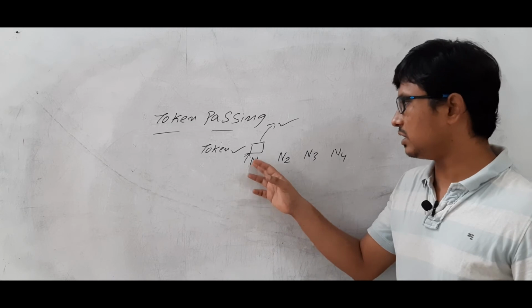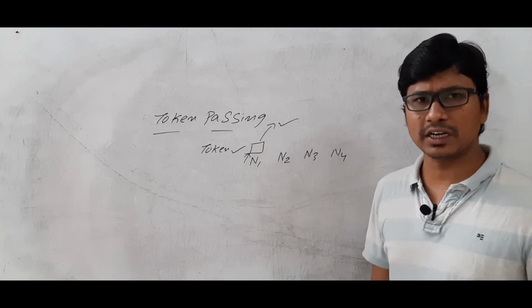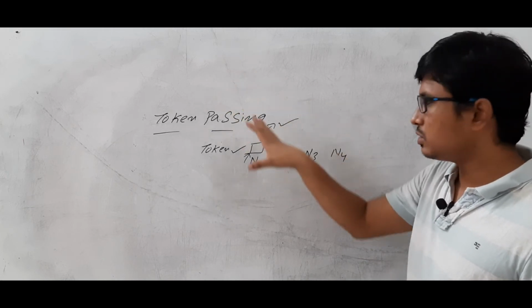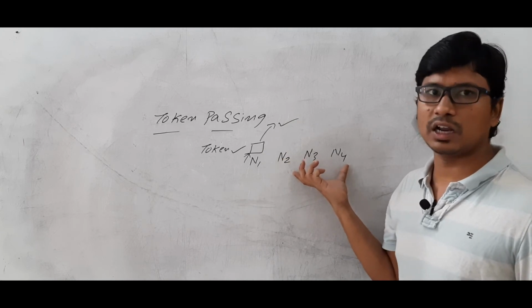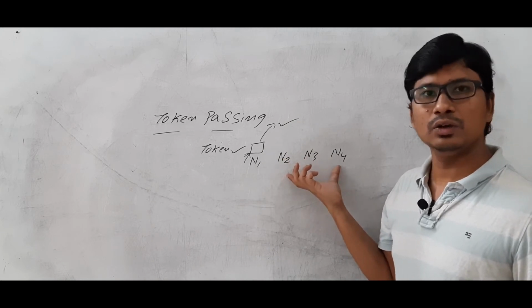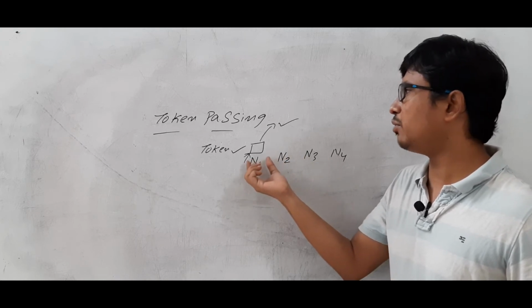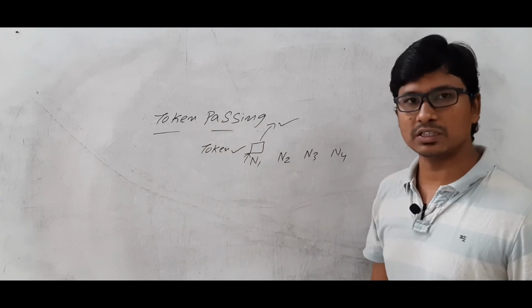Now if you see, as we have only a single token, only one node can capture it at a time. So here node 1 has captured the token so that it can transfer the data. Other nodes will not transfer the data because they don't have the token. So it will avoid the collision. I hope you have understood how we avoid the collision using the token passing mechanism.